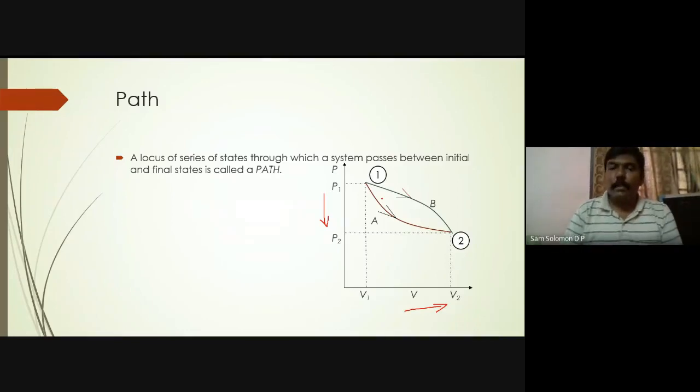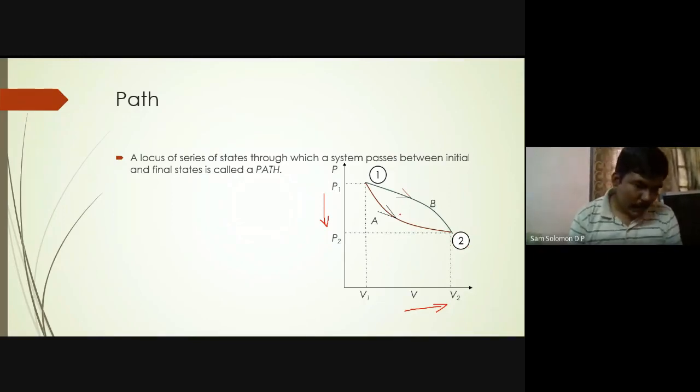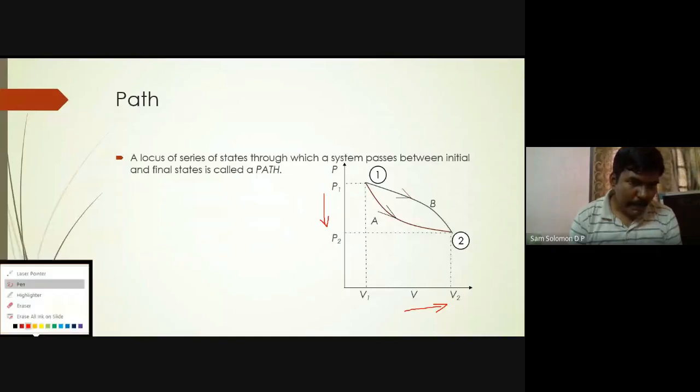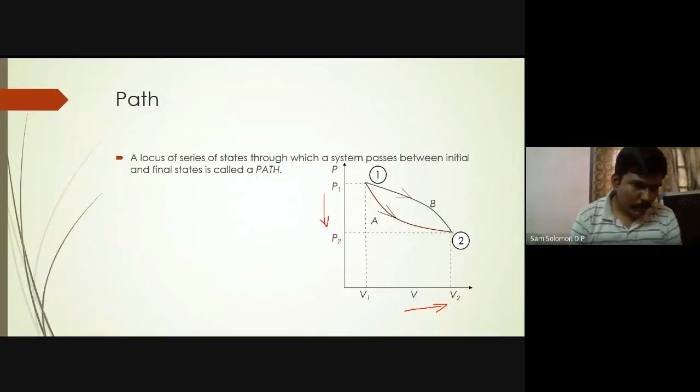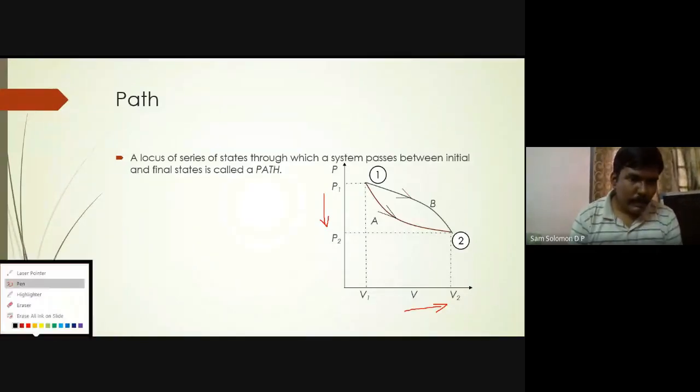So what we are trying to say here is, when I move from 1 to 2, I have defined one state 1 and another state 2. What about this particular position? I'll take another color, probably black, or I'll take green.